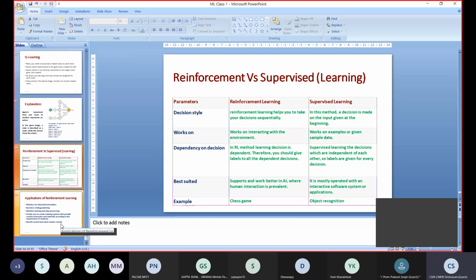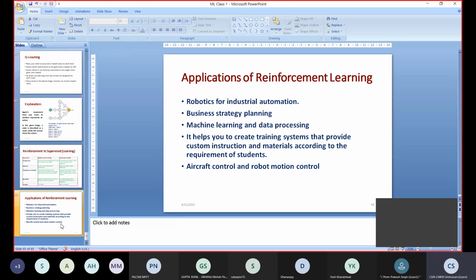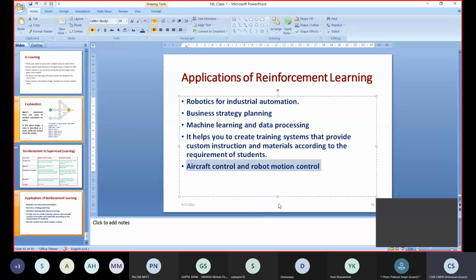Okay. So what are the applications of reinforcement learning? Reinforcement learning is best applicable to industrial automation, business planning, machine learning, and data processing. See the last point, the very crucial one: aircraft control and robot motion control. In these kinds of situations, a virtual model will be used. We will be simulating this environment, then we will be training that RL algorithm, the reinforcement learning algorithm.